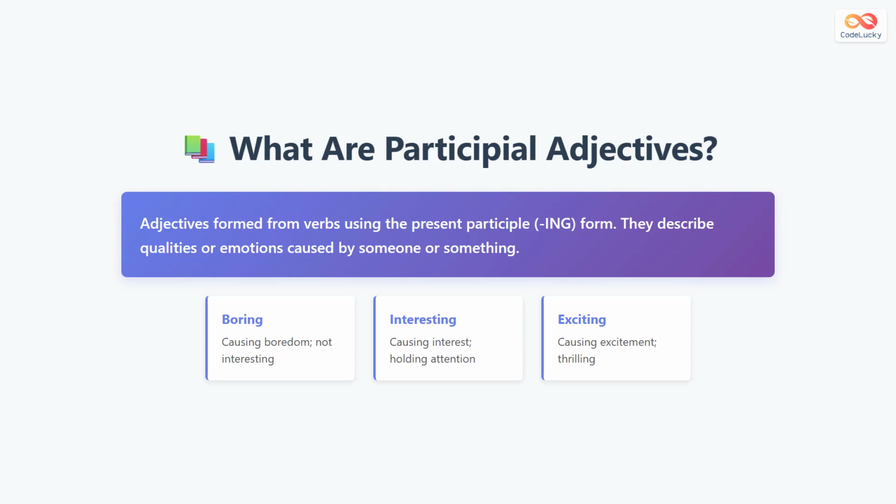Participial adjectives are adjectives that come from verbs. When you add ing to a verb, such as interest, you get the word interesting. These adjectives describe what effect something has, such as making you feel bored, interested, or excited. For example, boring means something that causes boredom, interesting means something that gets your attention, and exciting means something that makes you feel thrilled.